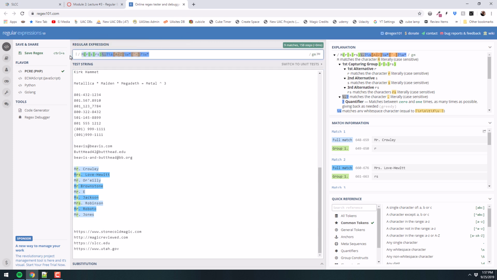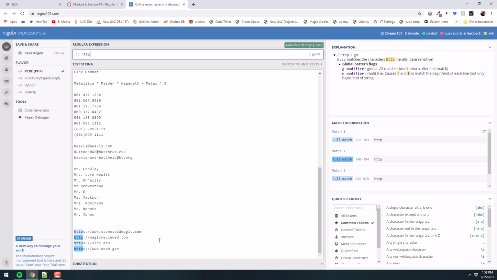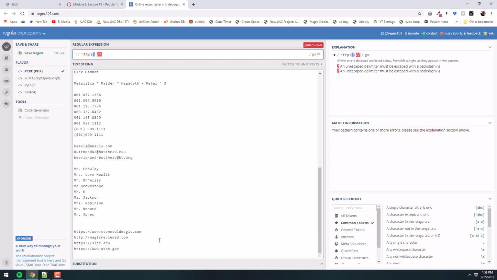What's the first thing I'm going to type if I want to start looking for those? Yeah, HTTP. Whoops, P. Now what? An S, and not an asterisk, because that would allow you to have many, right? Question mark, which is 0 or 1. So that means I have to have HTTP, and as far as the S goes, I can have 0 or 1, followed immediately by a colon, followed by //. Now notice the slashes didn't appear. You have to escape them.